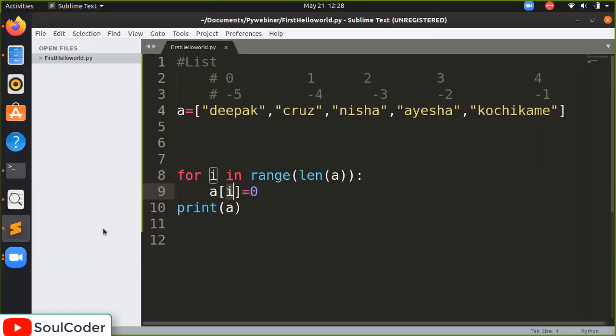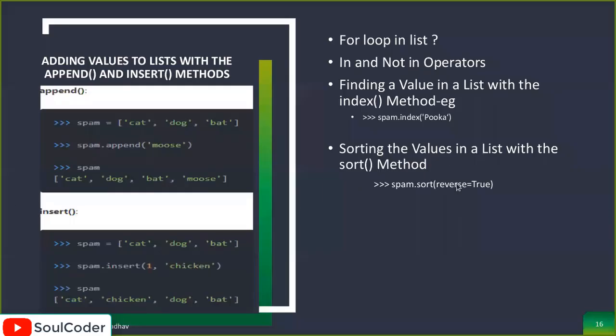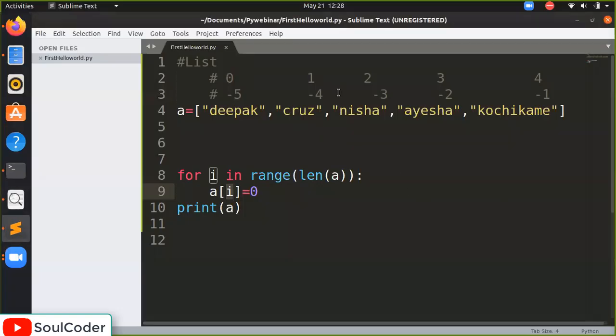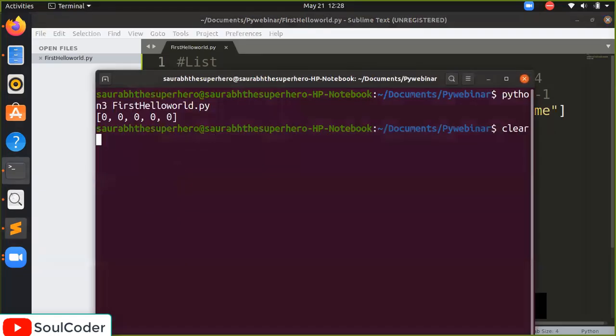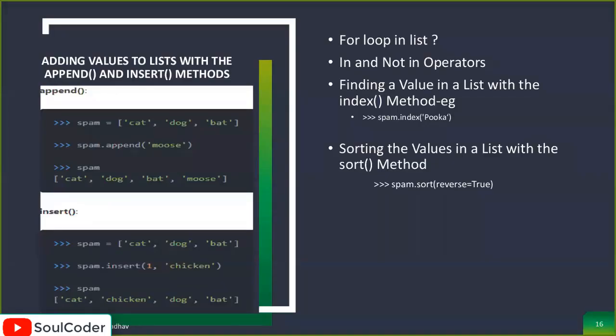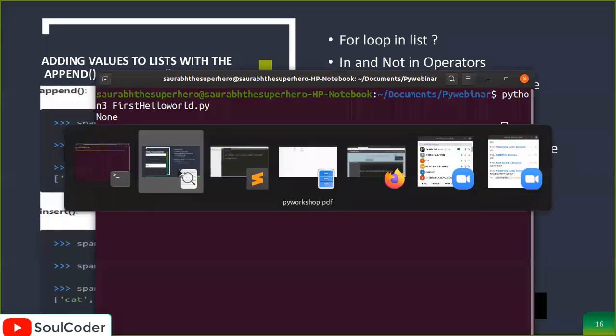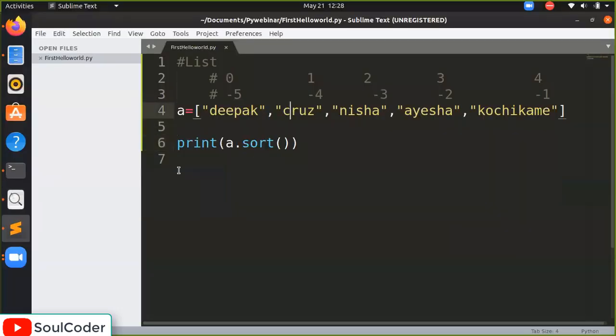Okay, so moving toward the slide, there is a sort function here. So we will print A dot sort. Let's see how it works. None. It doesn't work, it doesn't sort it. Does it work with numbers? Let's see.